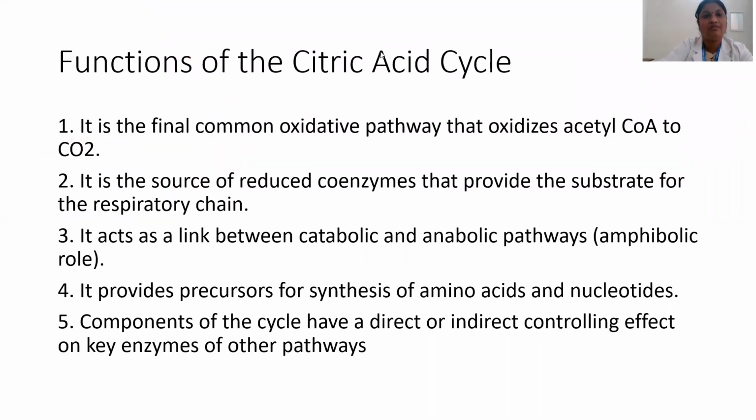So, basically, what are the functions of the citric acid cycle? Now we'll see. The citric acid cycle, or Krebs cycle, or tricarboxylic acid cycle, is the final common oxidative pathway that oxidizes acetyl coenzyme A to carbon dioxide. It is the source of reduced coenzymes that provide the substrate for the respiratory chain. And it also acts as a link between the catabolic and anabolic pathways. Hence, it is also called an amphibolic